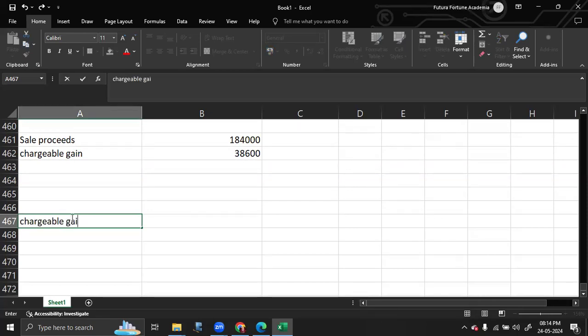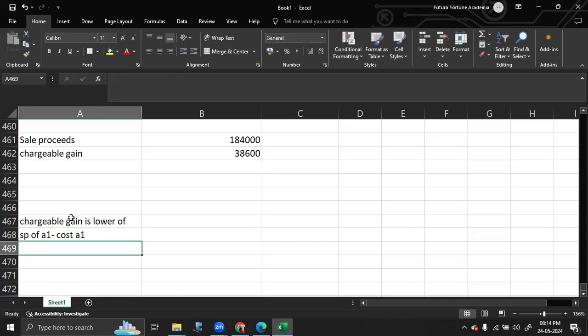Chargeable gain is the lower of sale proceeds of A1 minus cost of A1, or sale proceeds of A1 minus cost of A2.